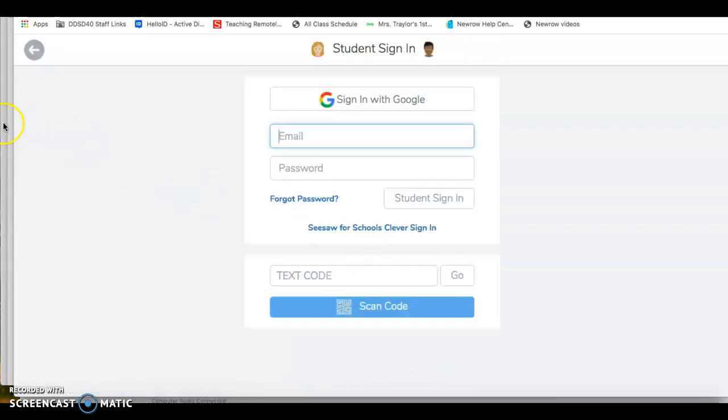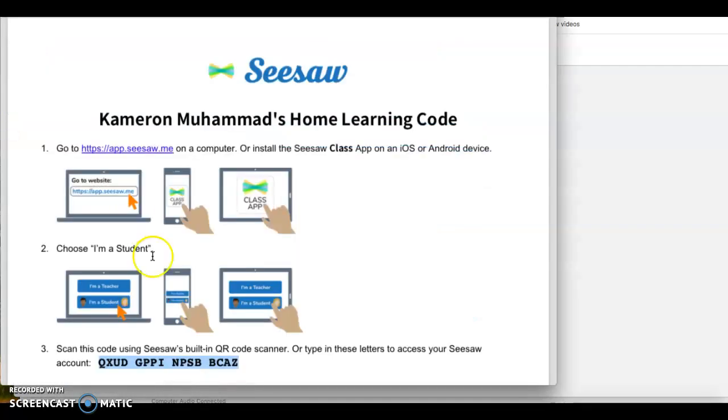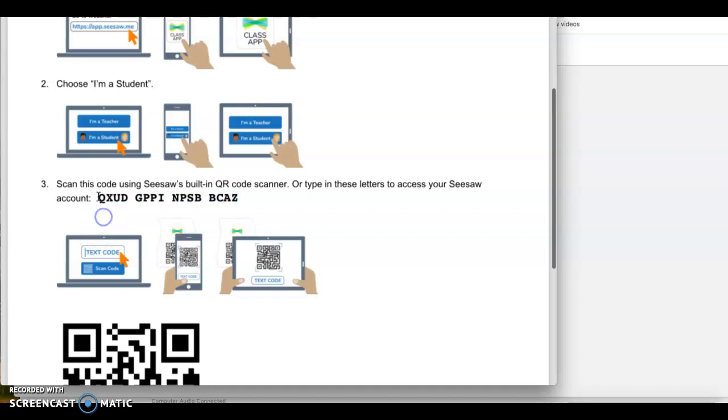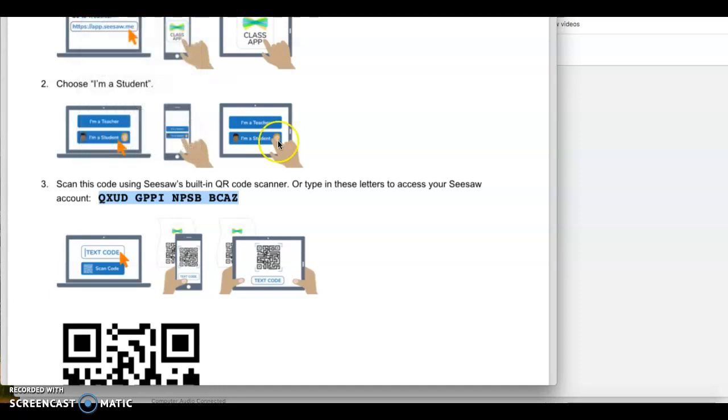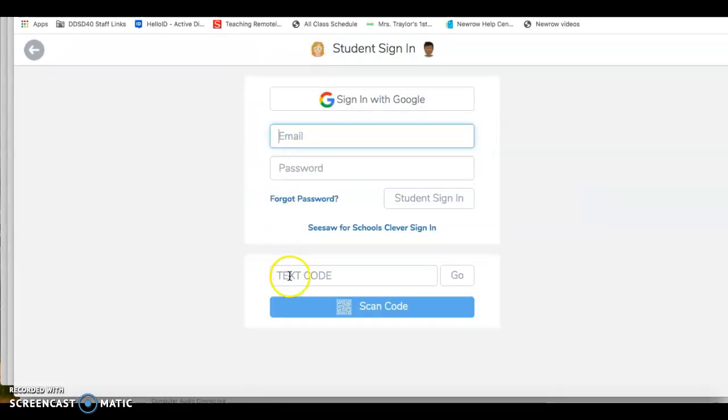And then maybe what I would do too is I sent you this yesterday and I can attach it again today. You could, if you want, copy and paste this, and maybe that would make sure that no letters are missing because I know that's a really long code. And then you go down here to the text code and you could paste it, or you could just write it down on a piece of paper and type it in. It's up to you and what you're able to do. Then press go.